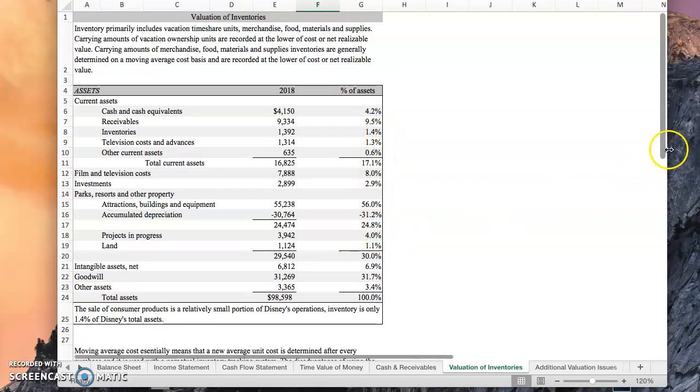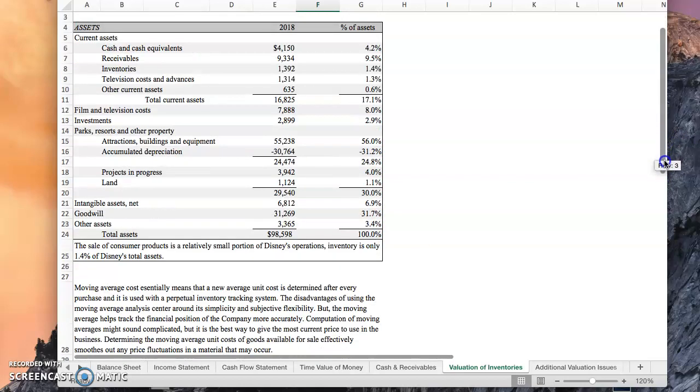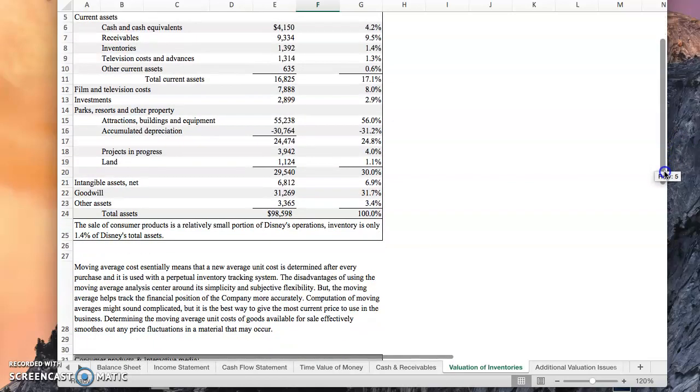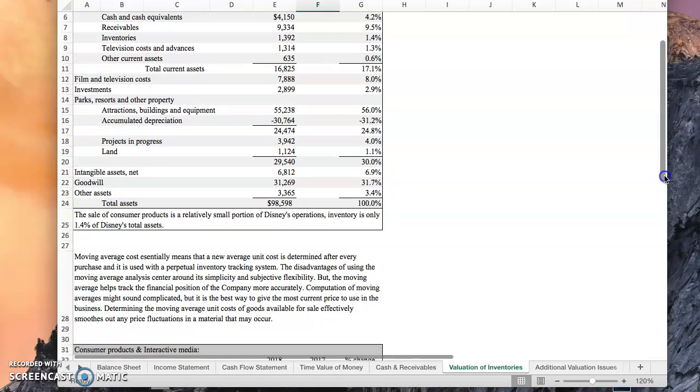The moving average cost method essentially means that a new average unit cost is determined after every purchase and that it is used with a perpetual inventory tracking system. There are some disadvantages to using the moving average, which center around its simplicity and subjective flexibility. But it does allow them to track the financial position of the company more accurately.